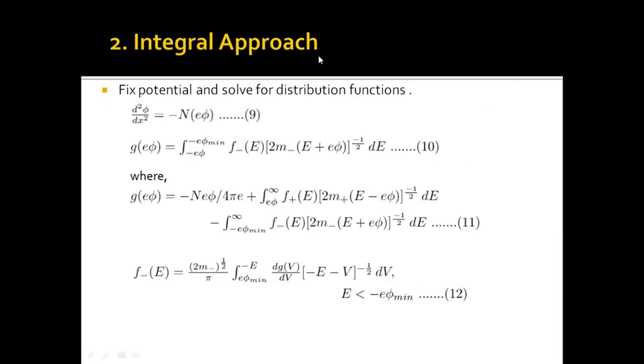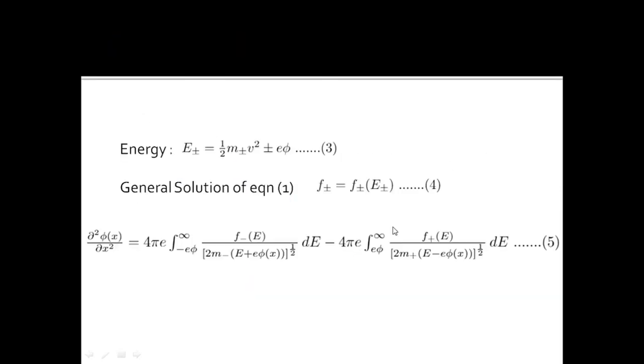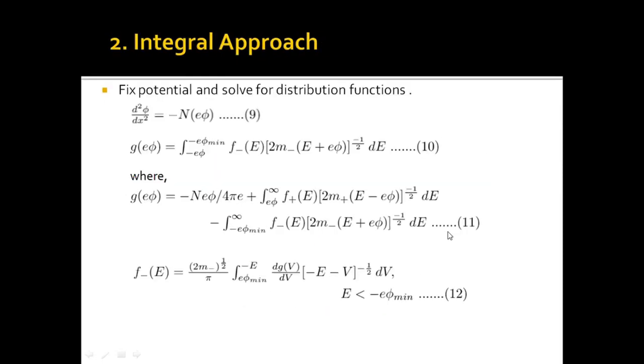The next approach is the integral approach, in which we fix phi and try to find distribution functions. If we consider this equation, d square phi by dx square is equal to minus ne phi, where n is the net charge density, then we can obtain equation 10 from equation 5. It involves some mathematical steps. Equation 11 is the density of trapped electrons. So if we are given phi, then we can find d square phi by dx square, and hence we can find ne phi.